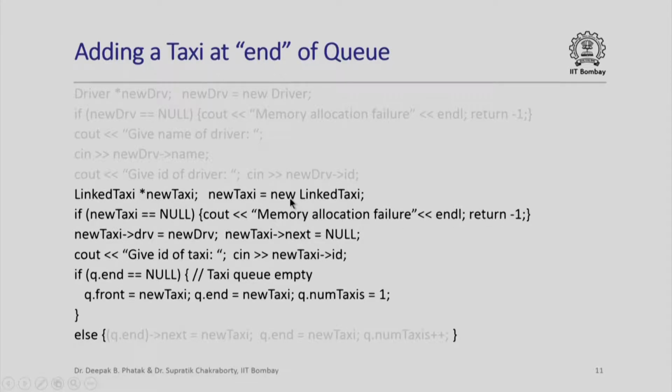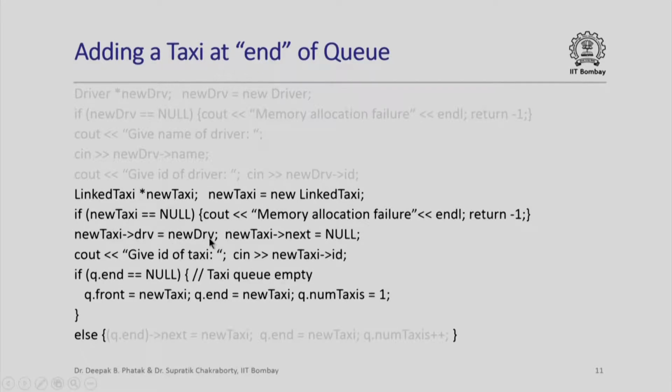Otherwise if this new succeeded, then we will have a newly allocated object of type link taxi in the heap to which this variable new taxi is pointing, and we are going to update the member drv of that newly allocated object of type link taxi with the pointer to the object of type driver that we had already allocated and in whose members we had already stored the details of the driver.